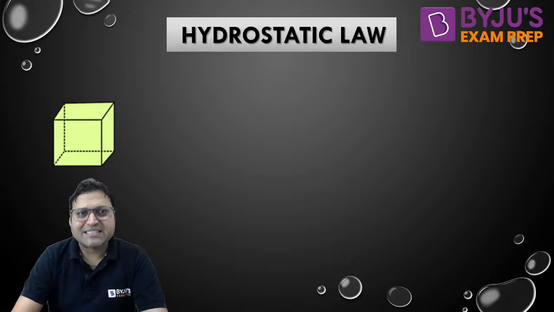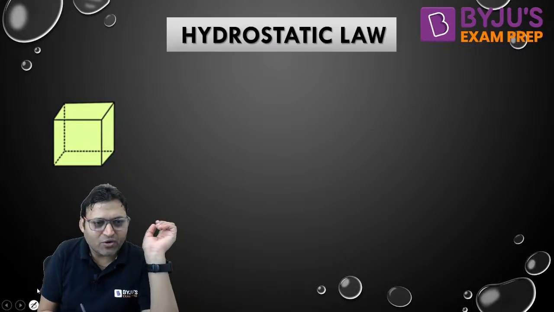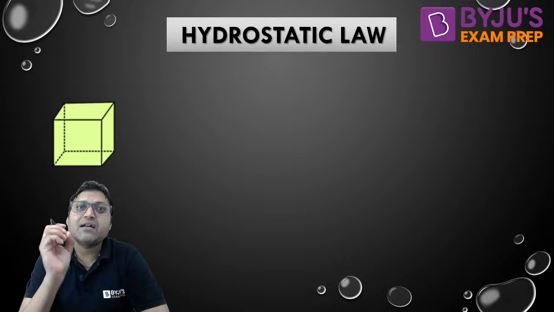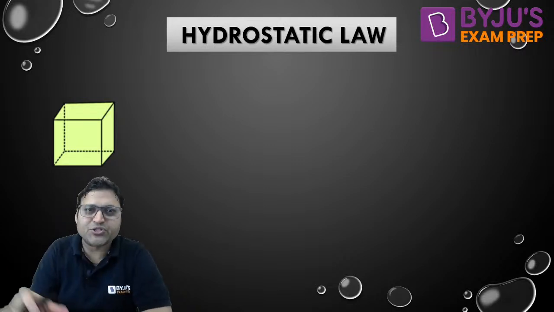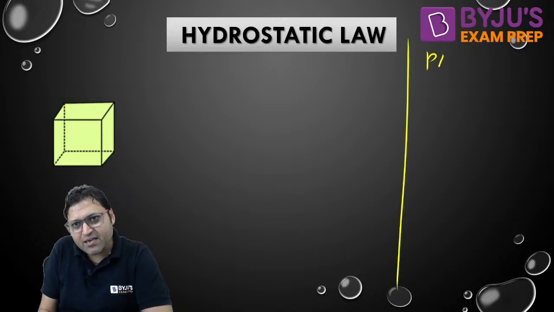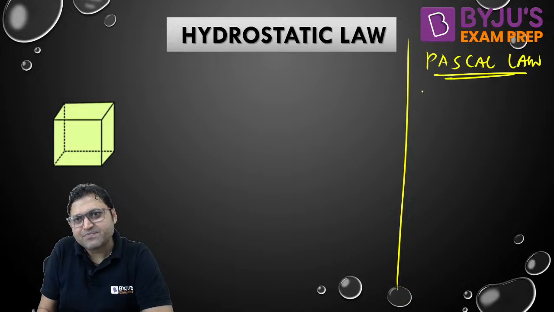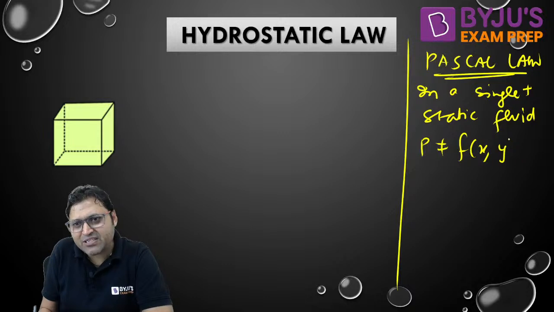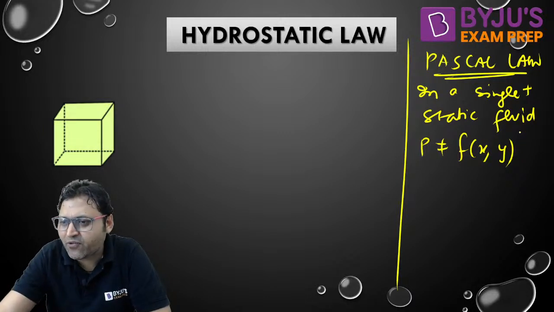So let us start talking about the hydrostatic law. Pascal's law talks about the pressure remaining constant in a horizontal plane. According to Pascal's law, in a single and static fluid, pressure is neither a function of x nor a function of y.